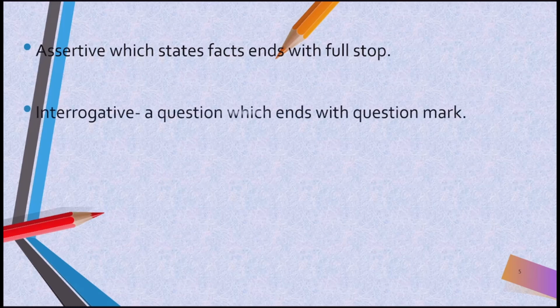Next, interrogative. You can identify the interrogative sentences very easily because interrogative sentences are nothing but questions which end with a question mark. You can identify the interrogative sentences by looking at the punctuation mark, and also they are questions like yes or no type questions, WH questions and all.